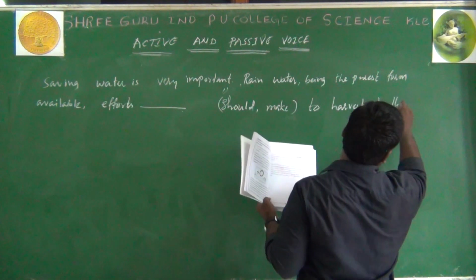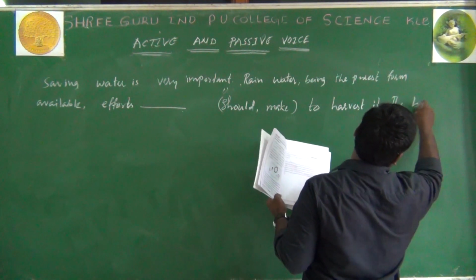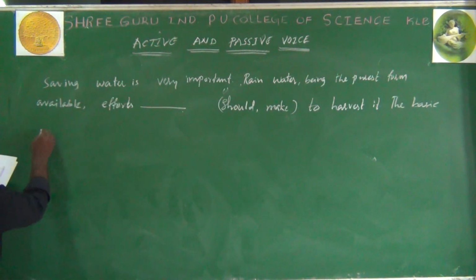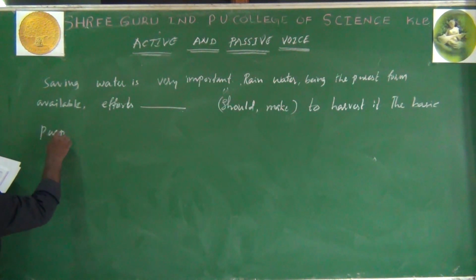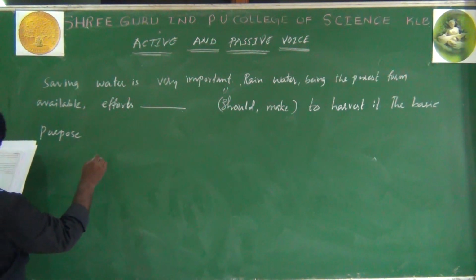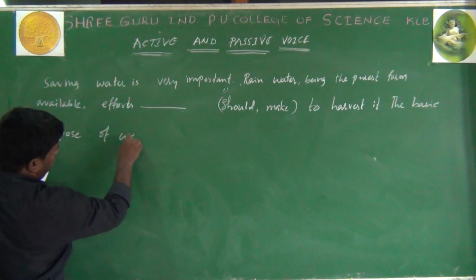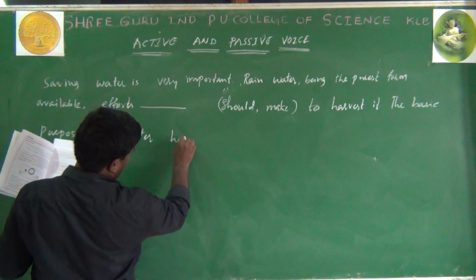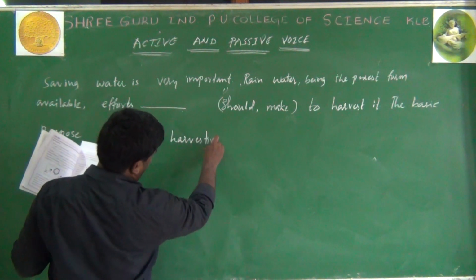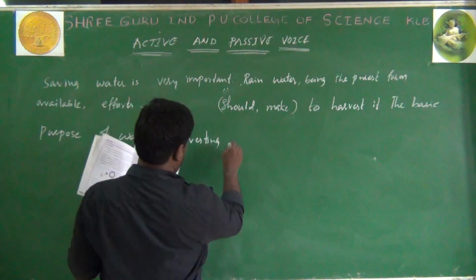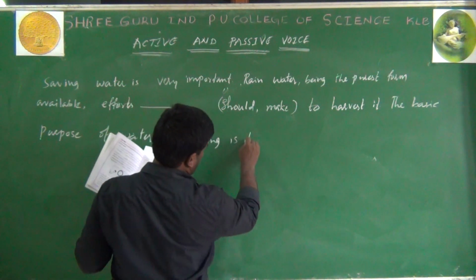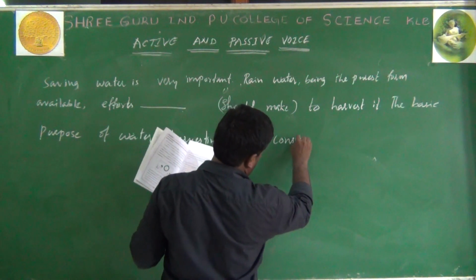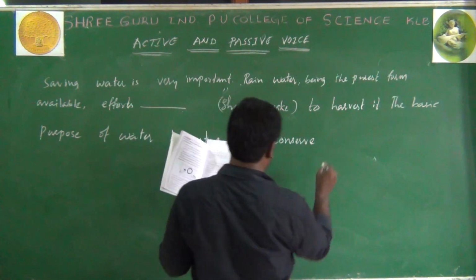The basic purpose of water harvesting is to conserve water.